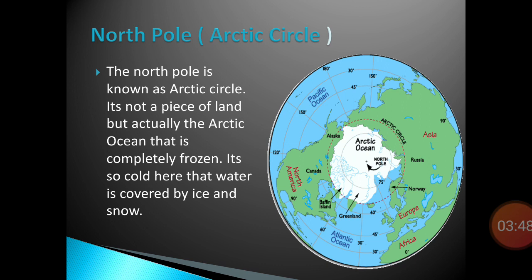North Pole or Arctic Circle. Now I will explain the Arctic Circle. First I'll show you the location of the Arctic Circle on the globe. If you have a globe at home, you can see it's on the top of the globe. The North Pole is known as the Arctic Circle. Around the North Pole, there is a vast area of ocean called the Arctic Ocean. This ocean is not like other oceans of the world. It is so cold here that the water is covered by ice and snow.